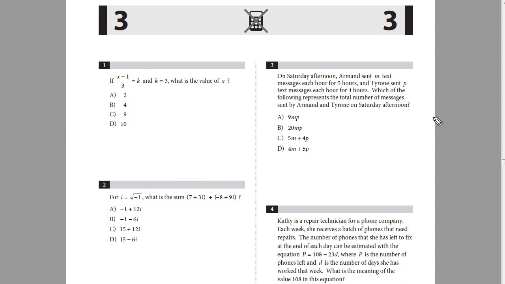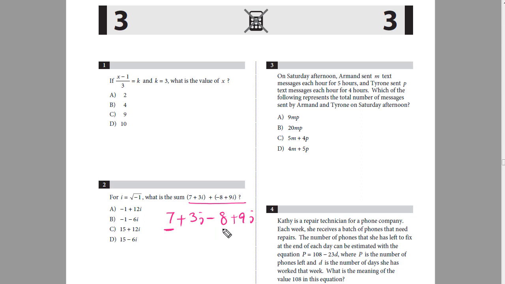Now let's move on to question number 2. In question number 2 it says that for iota equals the square root of negative 1, what is the sum of 7 plus 3 iota plus negative 8 plus 9 iota? Now we'll have to add them. So 7 plus 3 iota, minus 8, plus 9 iota. In this case these iota numbers are called the complex numbers, and these numbers are the real numbers.